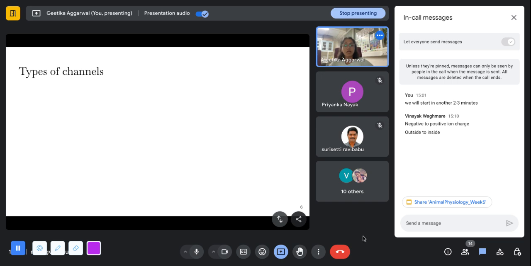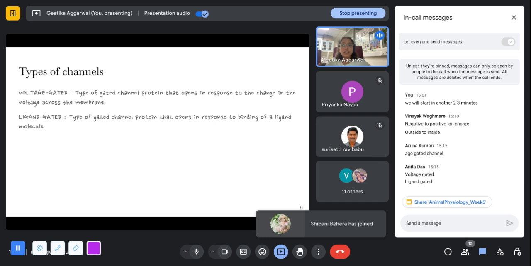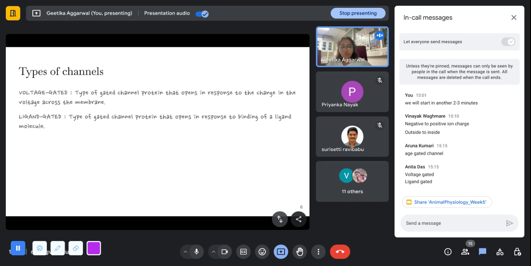Nobody? So basically, two ways in which these channels are controlled. One is voltage gated channels and one are ligand gated channels. This was discussed during this week's lecture. So the voltage gated channels are the types of channels that either open or close based on the voltage across the membrane. And the ligand gated channels are gated channel proteins that open in response to the binding of a ligand molecule. Yeah, you were correct, Anita. Voltage gated, ligand gated. These are the two types of channels that we have.